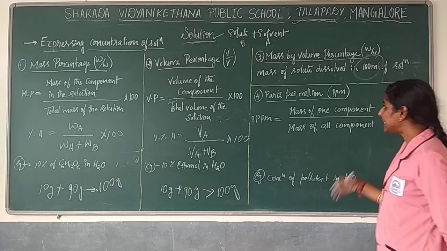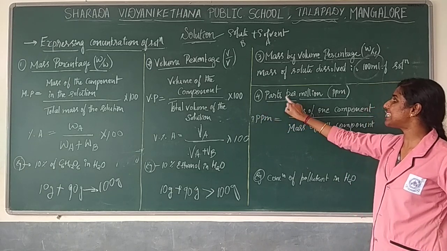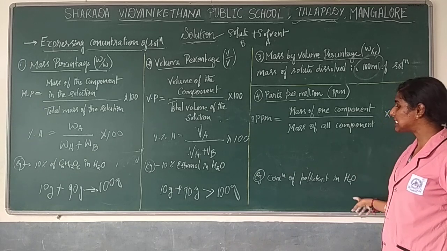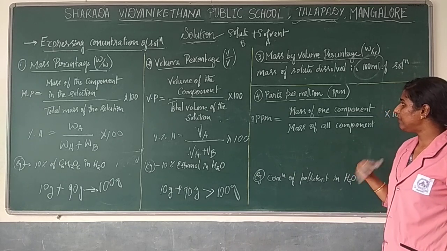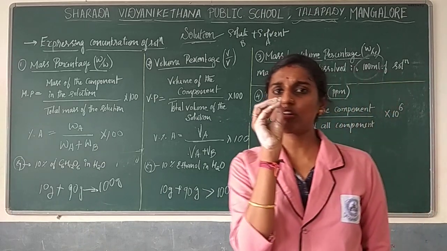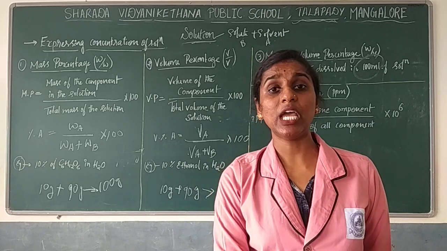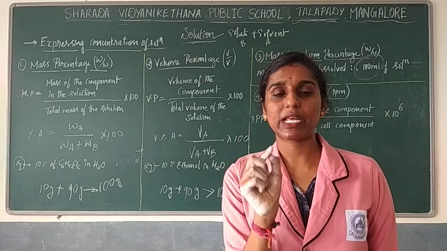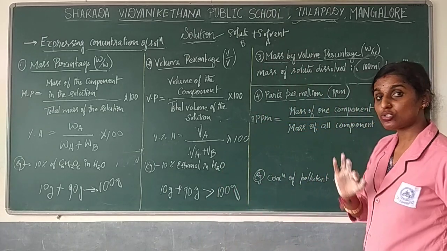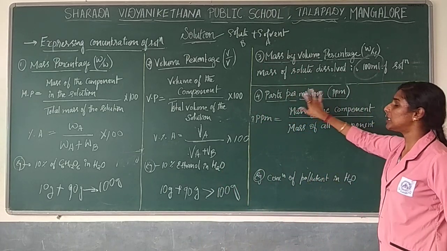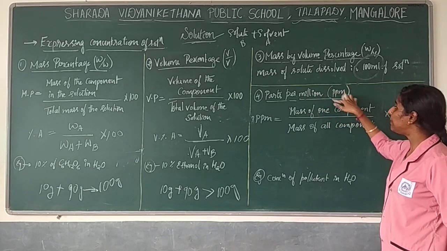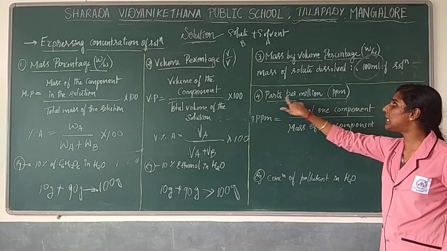Okay. The next one, the fourth part, is parts per million. This can be asked for 1 mark. If they ask with examples, that is considered for 2 marks. Why are we going with parts per million? If the solute concentration is very less, if it is present in terms of traces, then we are supposed to calculate in terms of parts per million, ppm. You might have seen the ppm concept last year, that is nothing but parts per million.